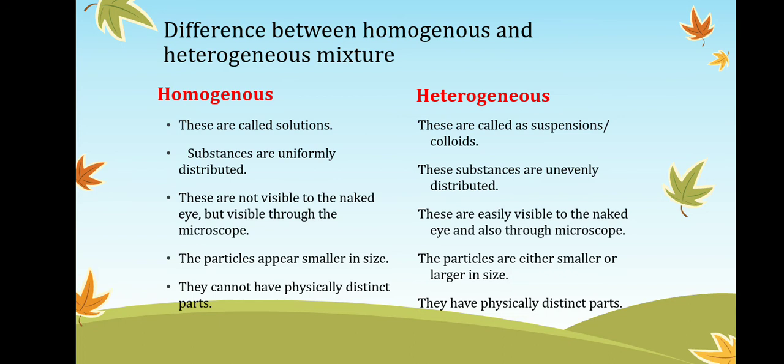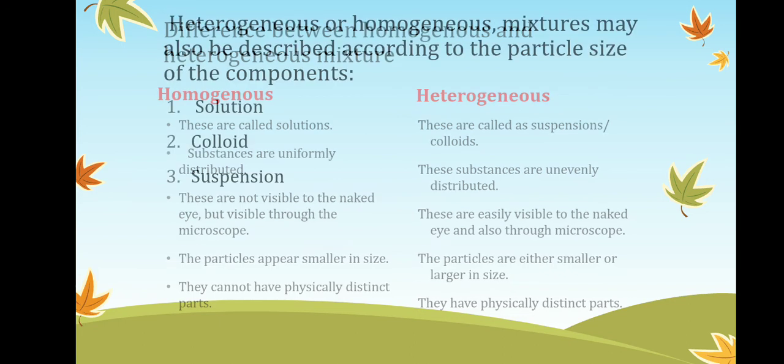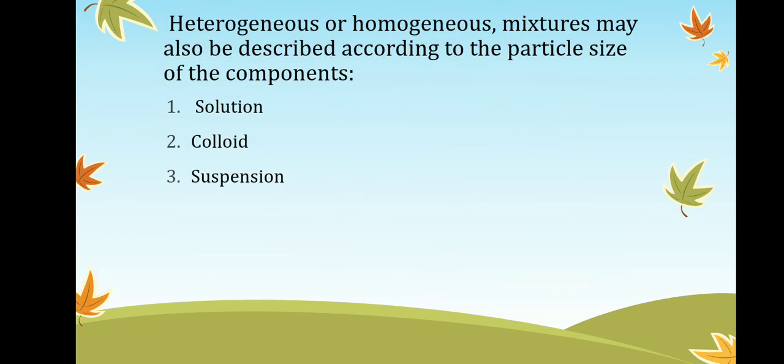Homogeneous particles appear smaller in size, but heterogeneous particles are either smaller or larger in size. A homogeneous mixture cannot have physically distinct parts, it does not have different parts, but a heterogeneous mixture has physically distinct parts. These are the differences between homogeneous and heterogeneous mixtures. Heterogeneous or homogeneous mixtures may also be described according to the particle size of the components.